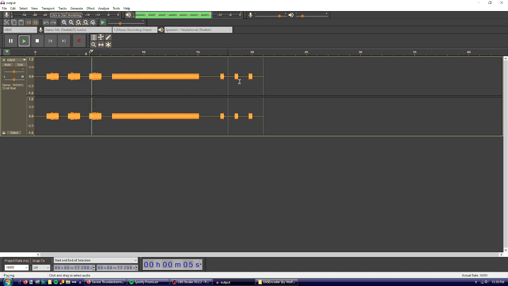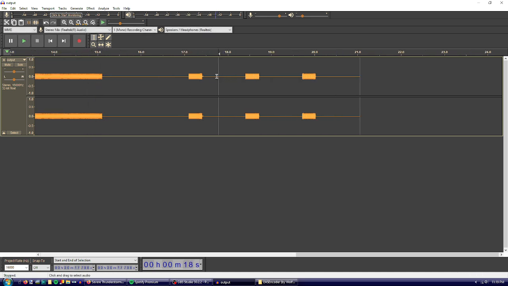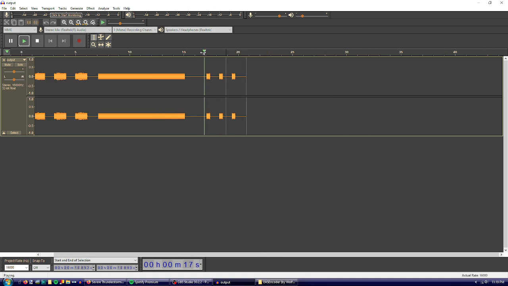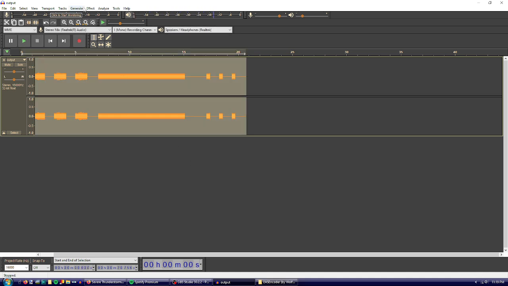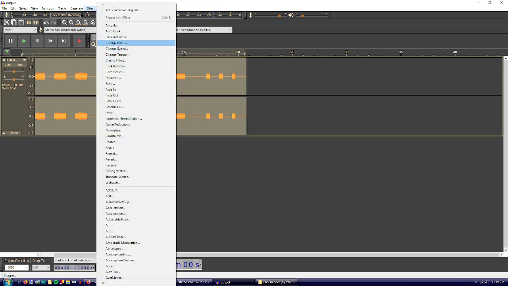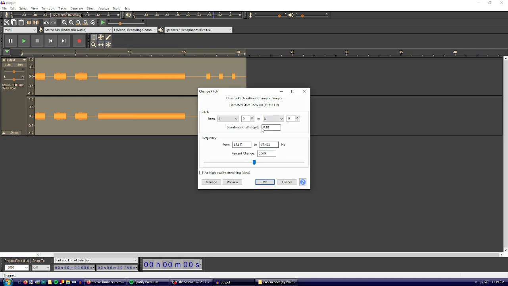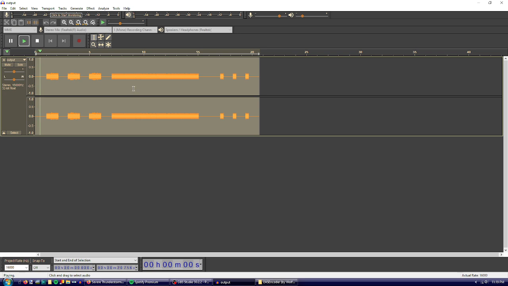Yep. Now on the EOM tones, just delete a little bit because there's a little bit more spacing on this. Okay. Then you want to go to the effect called change pitch. Change it up by 0.1 semitone.